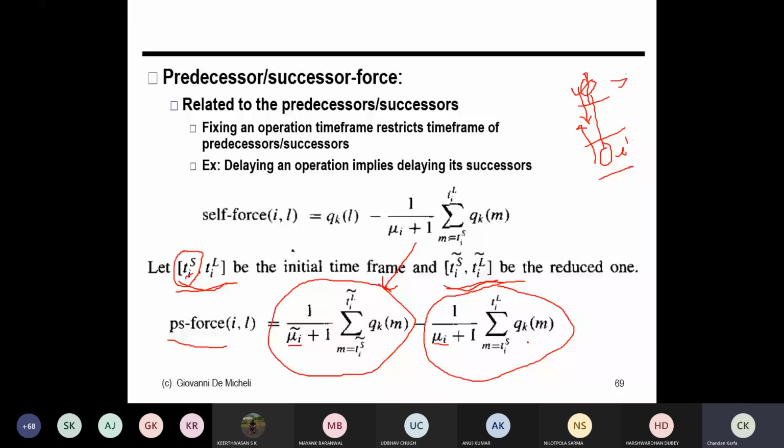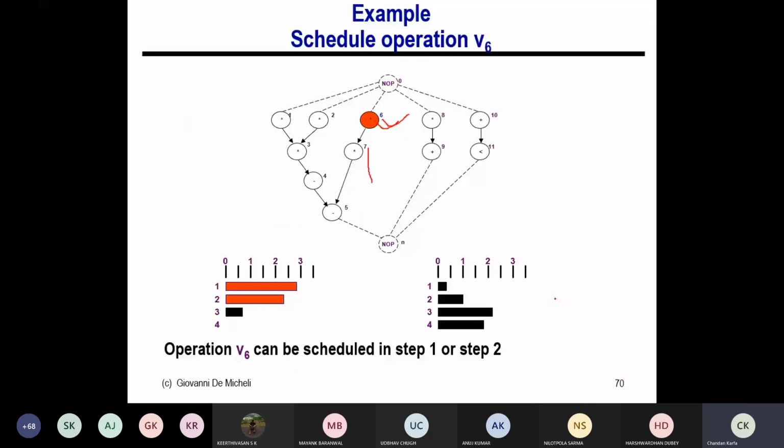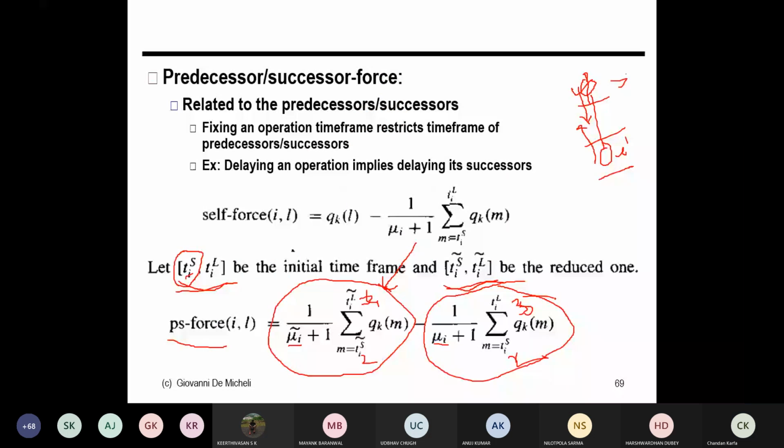So in this case, this will become 2 to 3, as you mentioned, and the initial case is 1 to 3. Say there are 3 steps, or say 2 to 5, 2 to 4 here, and this is 2 to 5, something like this. Understand my point, right? Yes, sir. So that successor force you can calculate using this equation, which is nothing but the change in the force. Okay, understood?